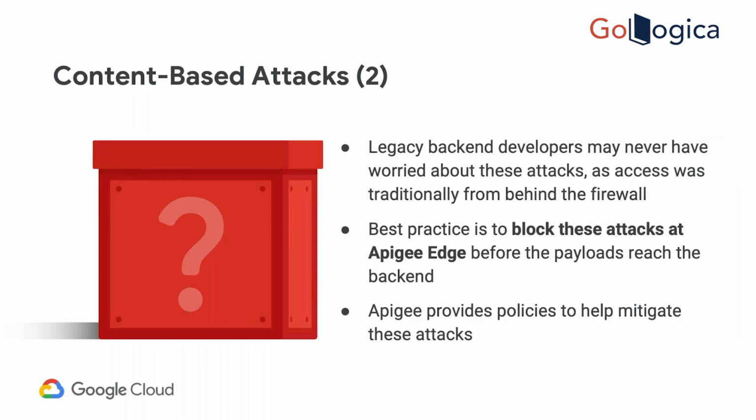However, on Apigee we cannot trust that the backend will always do it, right? So on Apigee itself we should make sure that nothing of that sort goes to the backend. We should block most of these things as much as possible. Obviously you cannot block everything, but as much as possible you should block on Apigee, so that your backend is protected. Apigee has policies which help to mitigate these kinds of attacks, so we'll see what the policies are.